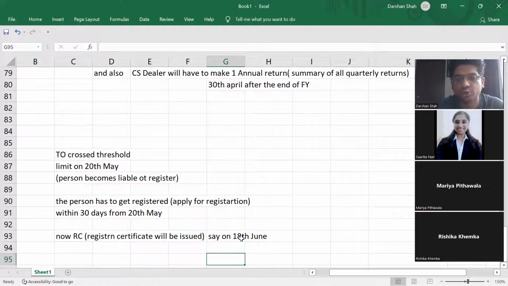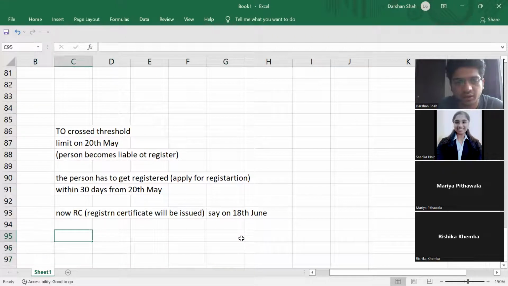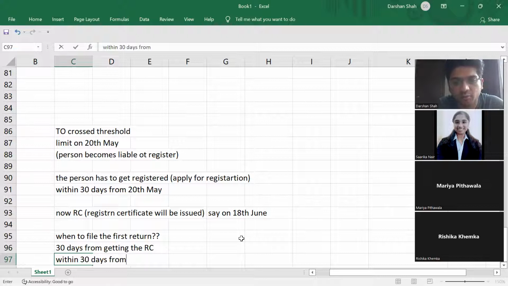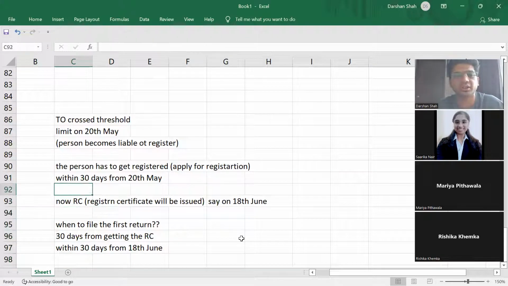Now when to file the first return? The first return is due 30 days from getting the RC. So within 30 days from 18th June, you'll have to file your first return.